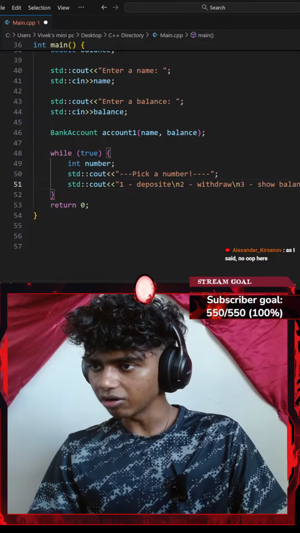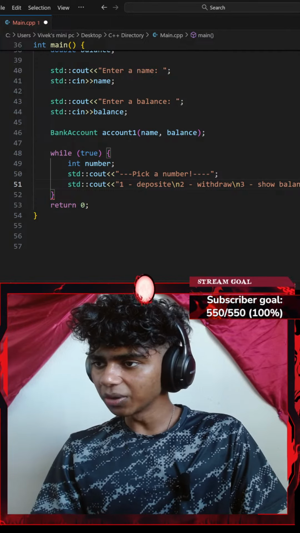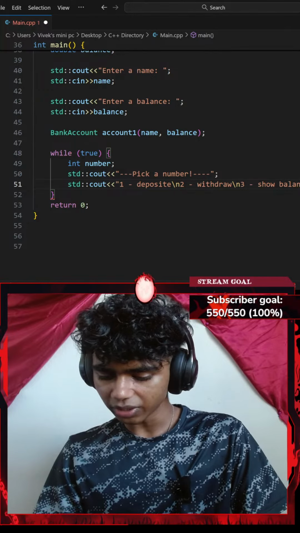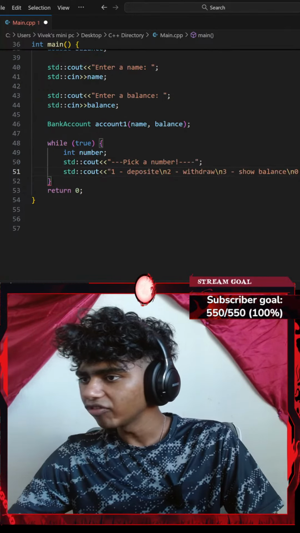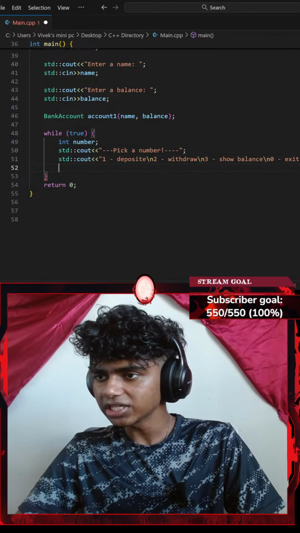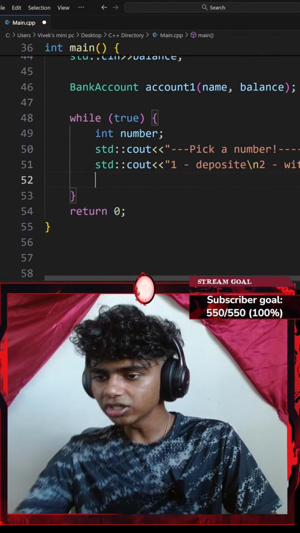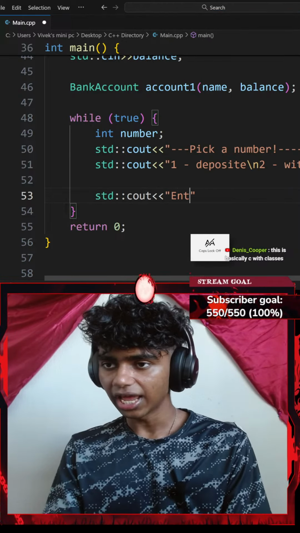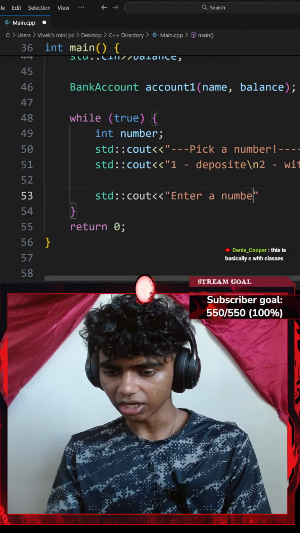Okay, and then I'll go with a forward slash new line. Lastly, I'll go with something like 0 to exit. Okay, I'll go with 0 to exit. I think this should be pretty good. Let's go ahead and end that with a semicolon. And then let me add a standard console output again. This is going to say something like, enter a number.